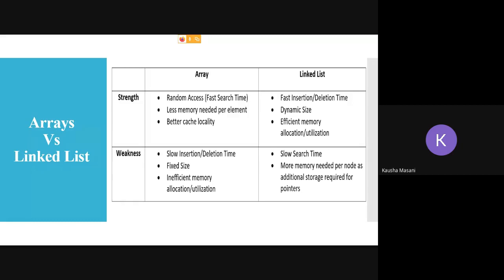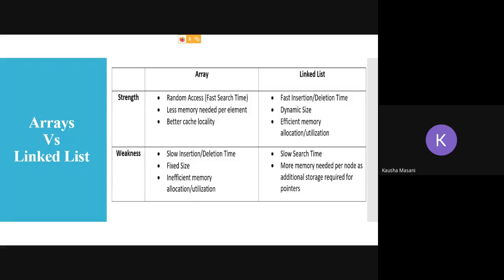Now let's see the weaknesses. Weaknesses of array is what? Slow insertion and deletion time. Your insertion and deletion is going to take time. Why is it going to take time? For example, in your arrays, your array is full. Still you want to insert. So first you need to resize your array. Then you are going to insert. In the opposite case, deletion. If you are deleting any element in between, then you have to shift and you have to again decrease the size of an array. Another thing, fixed size is one of the weaknesses of array. You need to keep one fixed size.